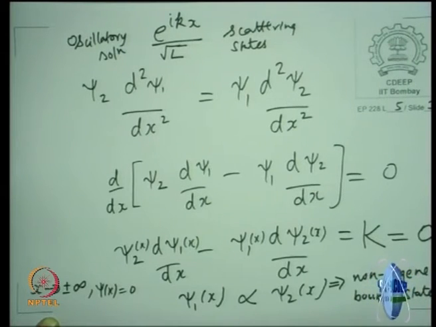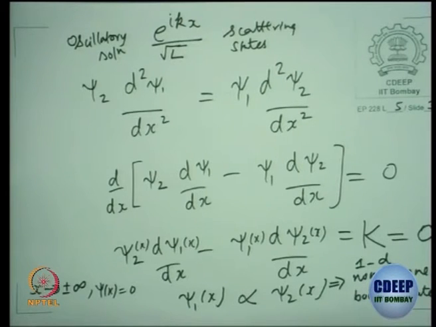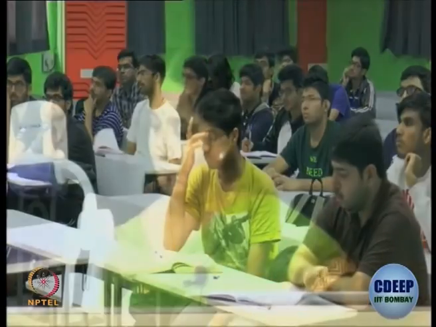This is only applicable in one dimension, okay. So, in one dimensional problems, bound states are always non-degenerate. That is what you saw in the one dimensional harmonic oscillator. You saw that all the solutions in the one dimensional particle in a box are all non-degenerate because of this proof.